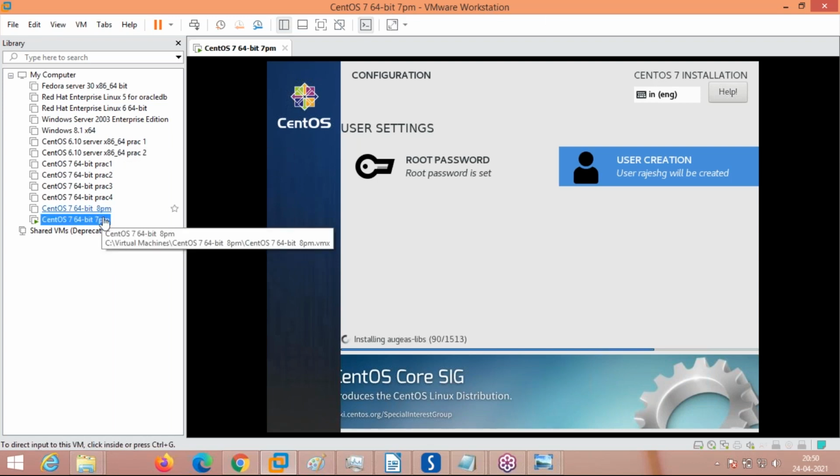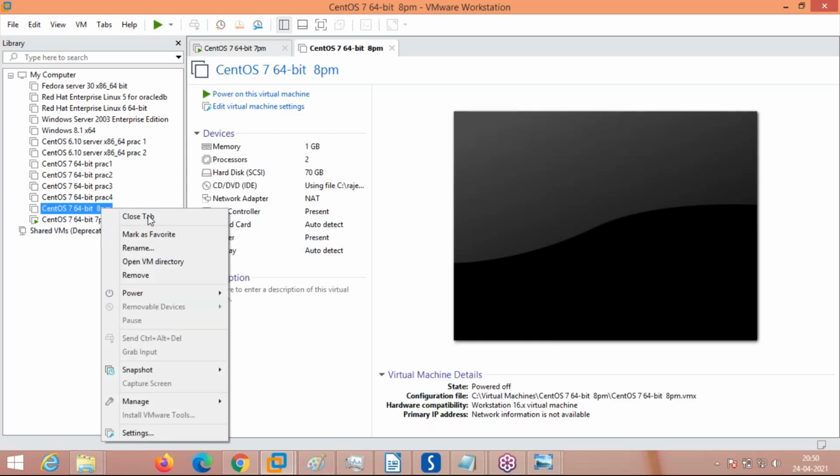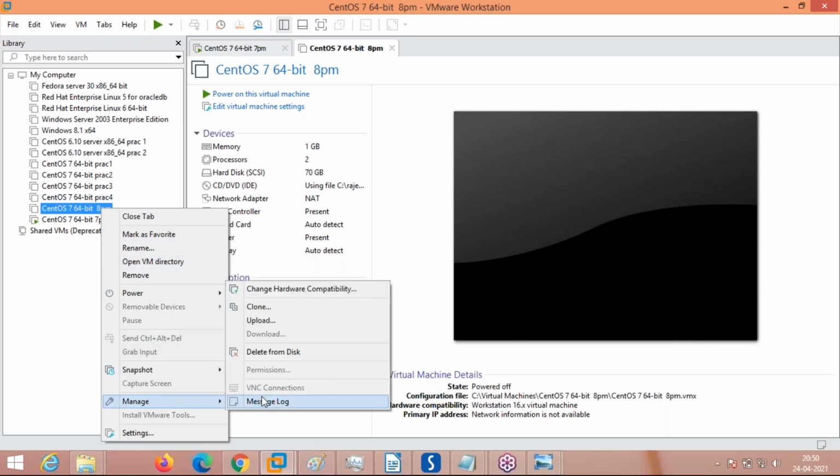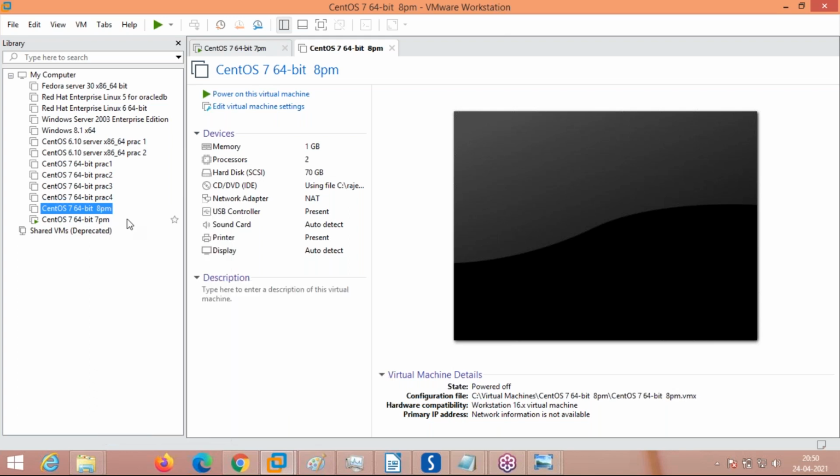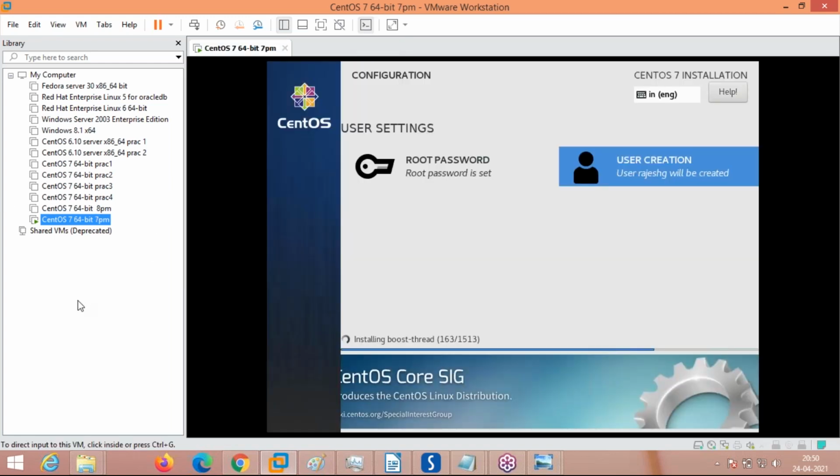See here, I am creating this 8 p.m. batch. Here it is now. Right click on it. You have a snapshot button. Manage. You can clone here. If you create a clone, you don't need to install the same setup and everything. Everything will come by default, same as it is. You can clone.